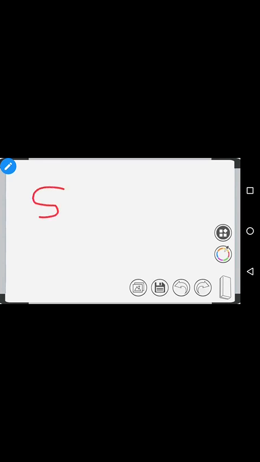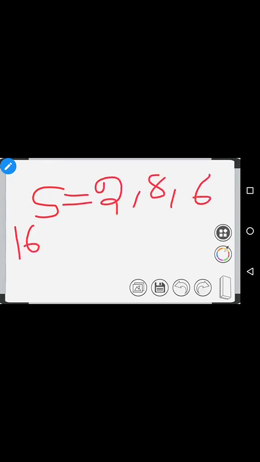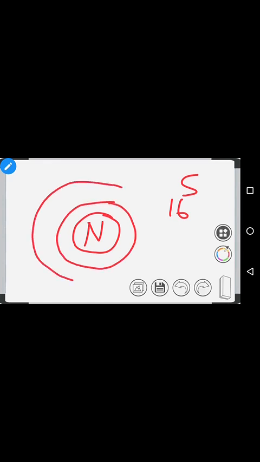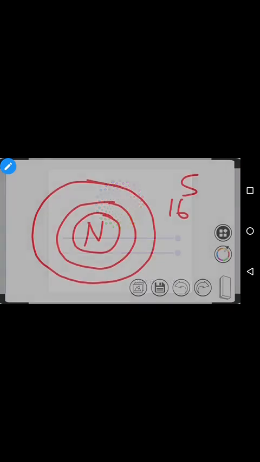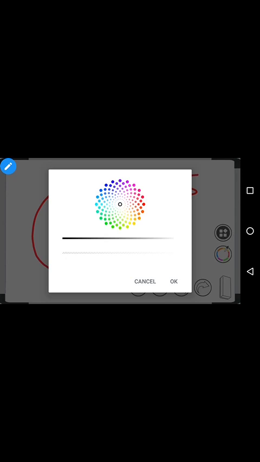Sulfur, I can explain with sulfur, which can be written as 2, 8, 6. In this, there will be the K shell. So let me draw the diagram. The nucleus will be there. For sulfur, I am going to draw the diagram. In sulfur, 2 electrons will be present in the K shell.